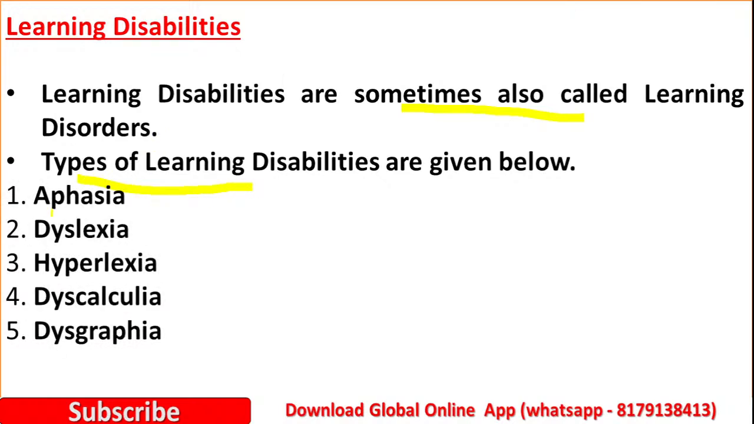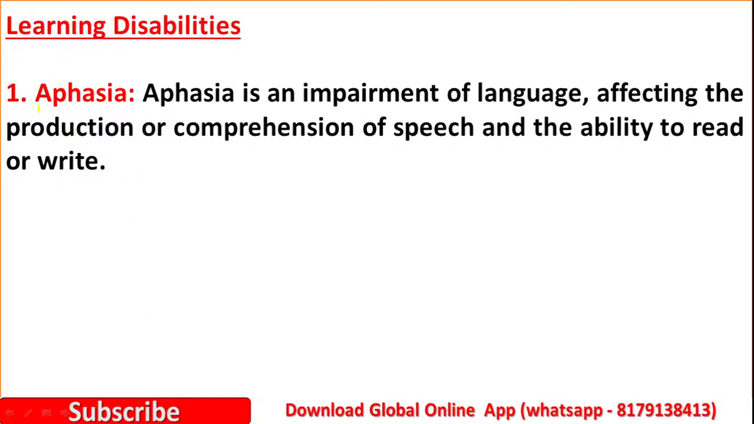Here are aphasia, dyslexia, hyperlexia, dysgraphia, dyscalculia. These are some learning disabilities. Let us go through this. The first one is aphasia. Sorry if I am pronouncing it wrong. It is an impairment of language affecting the production or comprehension of speech and the ability to read. This disorder is related to speech and the ability to read or write. Please remember, a question may arise here. Many times questions have arisen on learning disabilities.